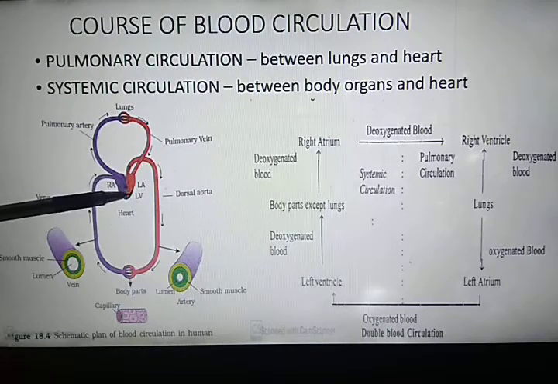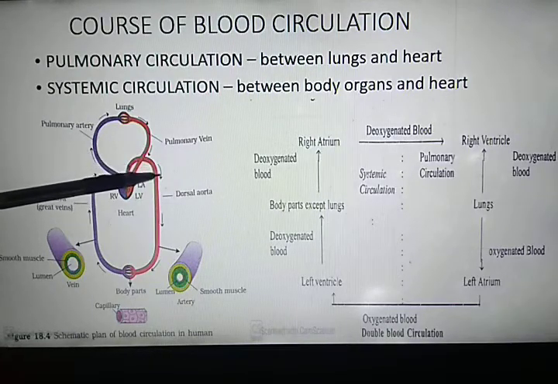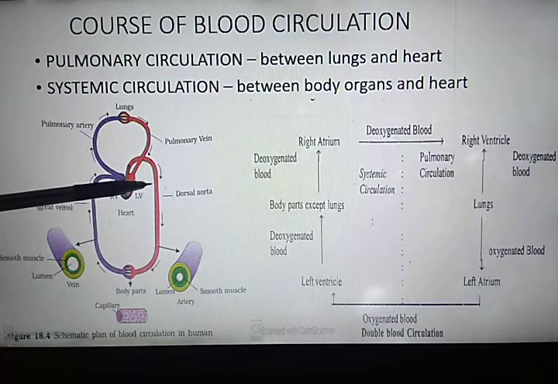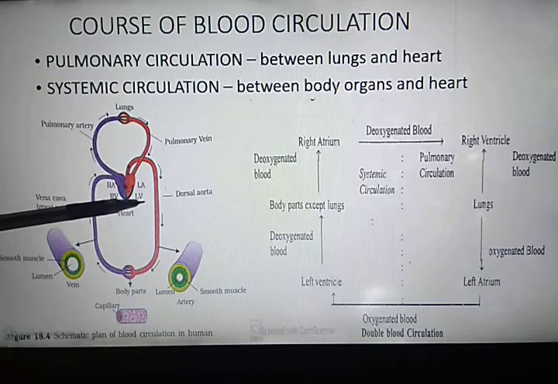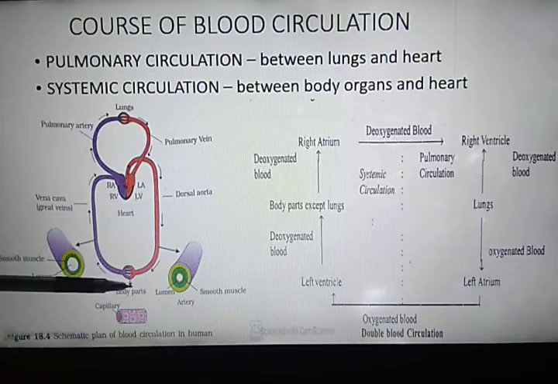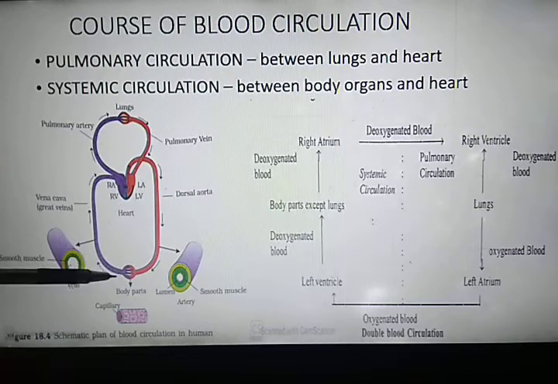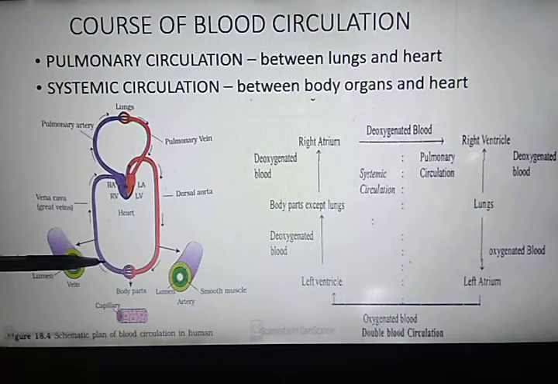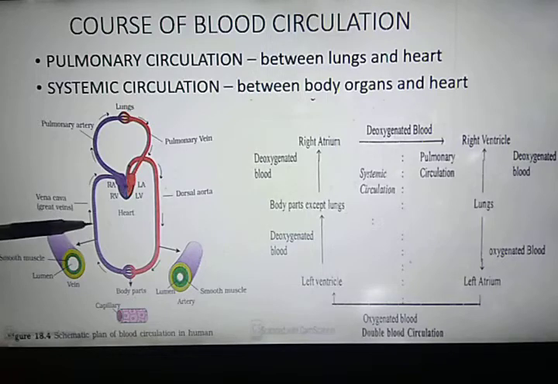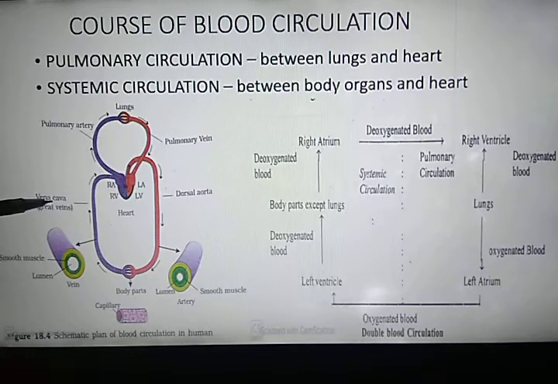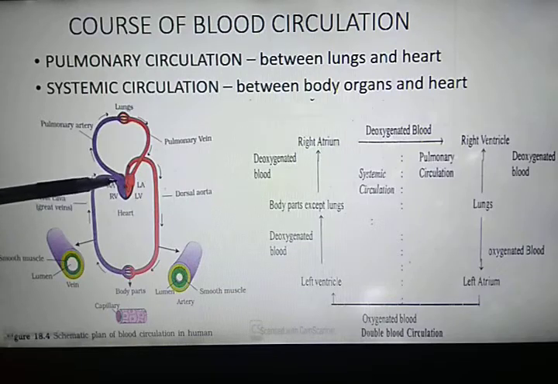Second is systemic circulation. Oxygenated blood from the left ventricle is carried by the aorta. Then it forms a network of arteries, arterioles and capillaries in the tissues and collects deoxygenated blood from the body tissues through capillaries, venules, veins, and later on all the deoxygenated blood is poured into the vena cava, and the vena cava empties the deoxygenated blood into the right auricle.